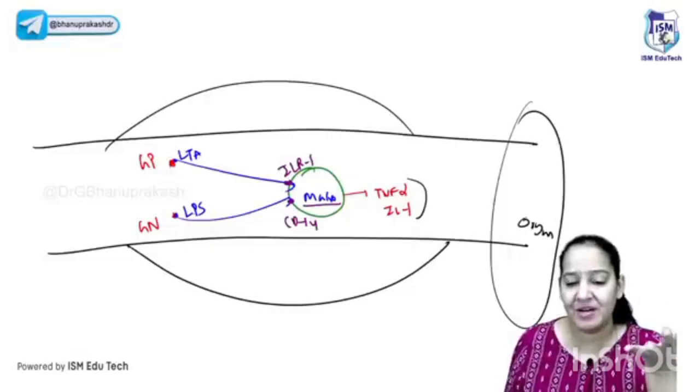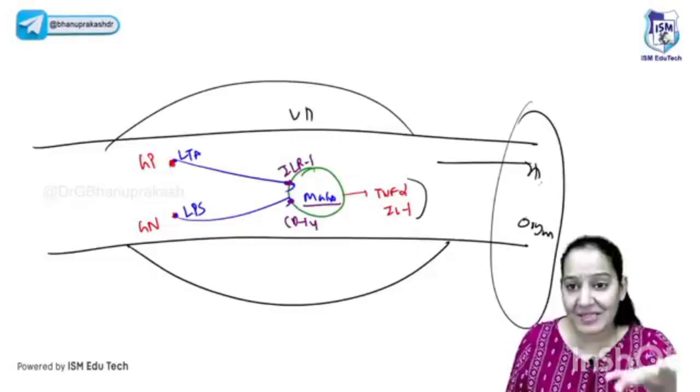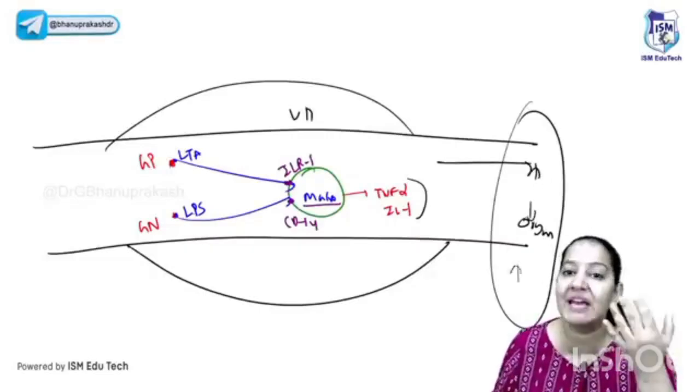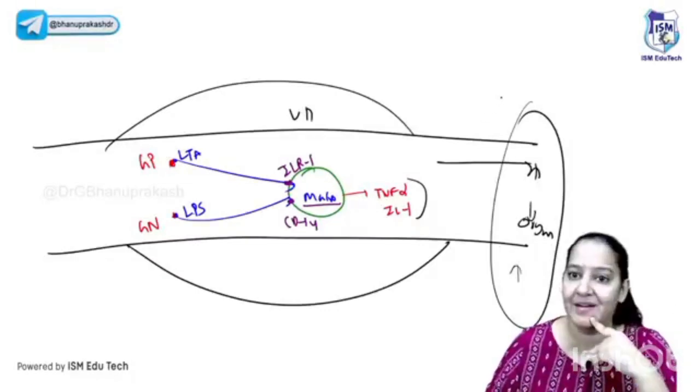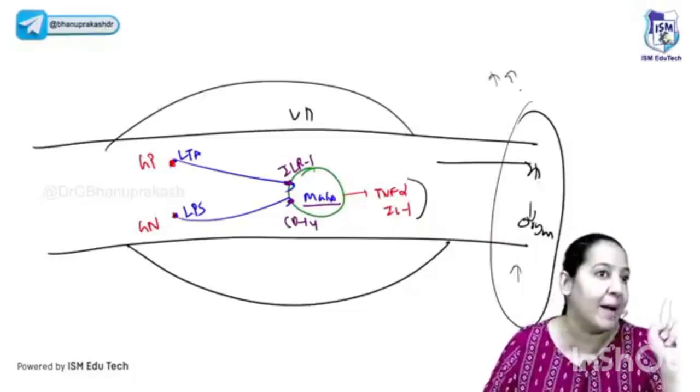You will say, what do you mean by vasodilatation? By vasodilatation, there is more blood supply to this organ. You are saying shock is due to decreased blood supply, but you are saying here there is more blood supply. Yes, it's a unique shock. It's a unique shock in which initially there is hyperdynamic circulation instead of hypodynamic. So there is more blood supply to this organ in contrast to hypovolemic and cardiogenic shock.